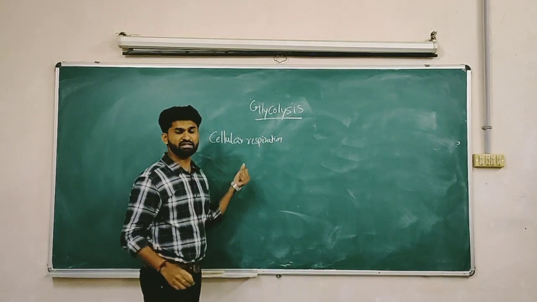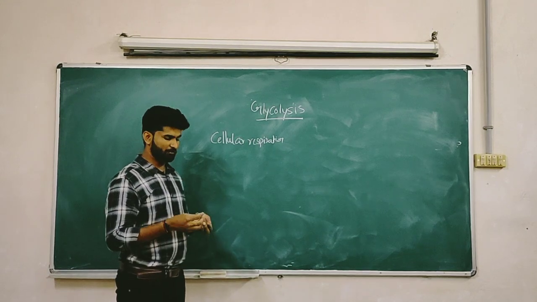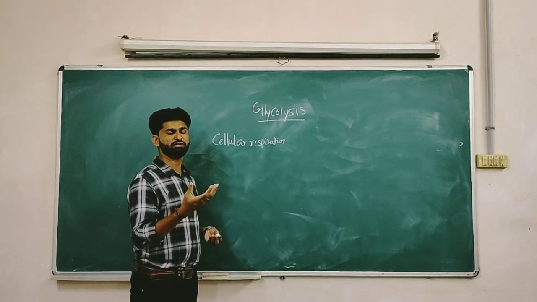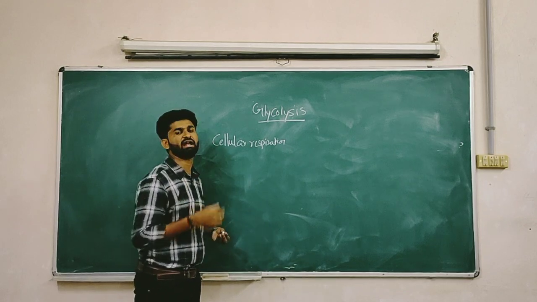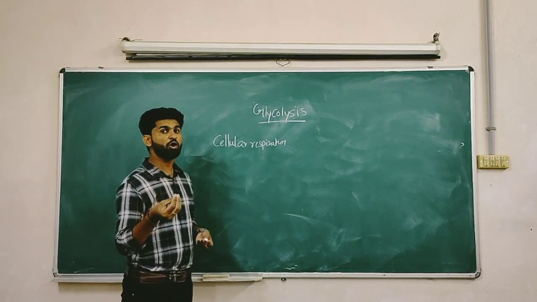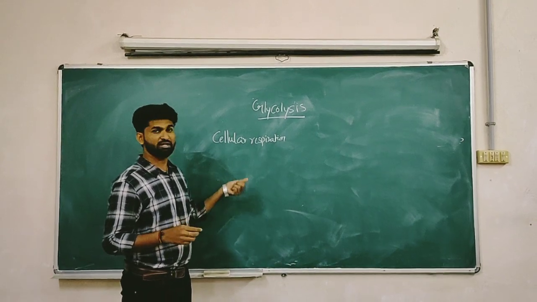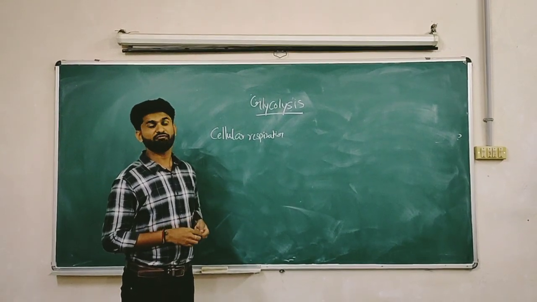Cellular respiration. In cellular respiration, what happens? The complex food substances are converted into simpler molecules. The simpler molecules finally convert into energy molecules. Those energy molecules are called ATPs. Those ATPs are utilized in cellular functions.